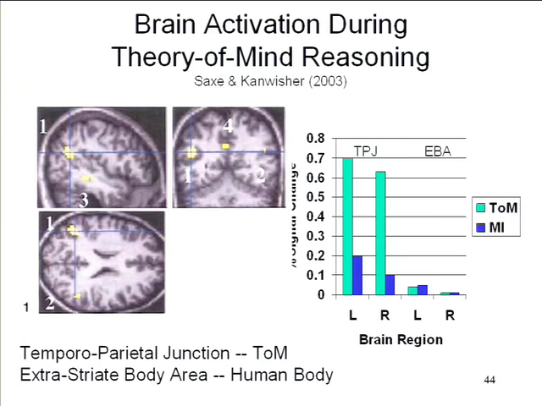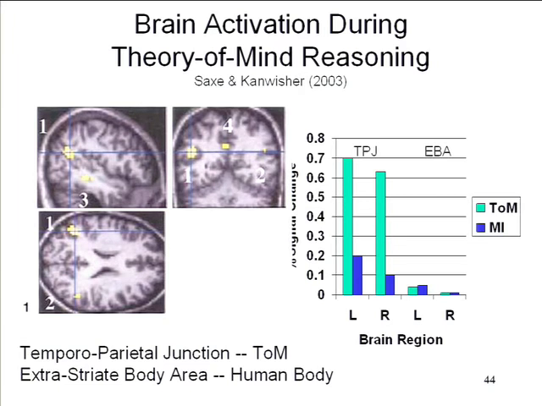these kinds of stories. So Saxe and Kanwisher concluded that somewhere in the temporal parietal junction is a brain module that is dedicated to reasoning about other people's minds. A brain module that is specifically activated when people do these kinds of things. And they also identified another area in the extrastriate cortex of the occipital lobe that seems to be activated when people are thinking about their bodies. But we're not going to focus on that. Let's just focus on what they call the temporal parietal junction theory of mind area.